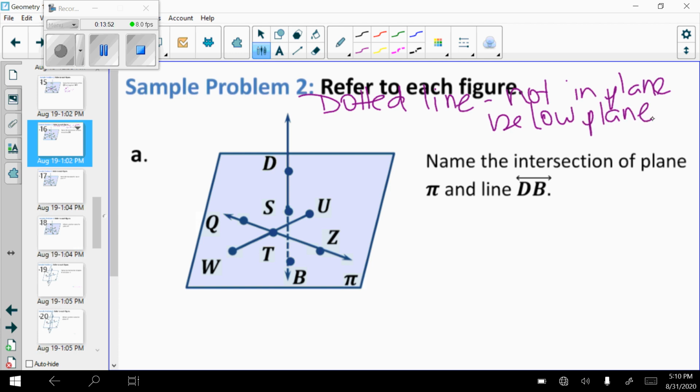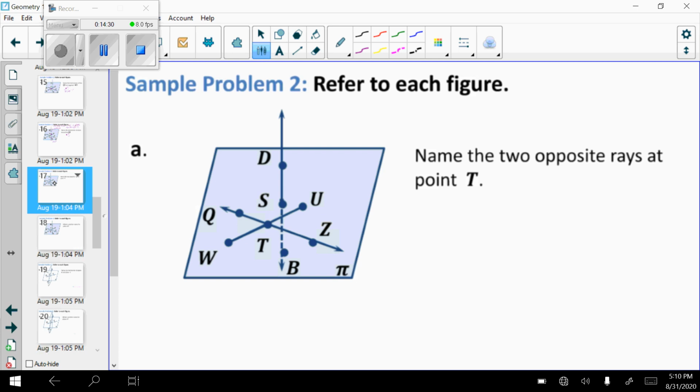So this is an easy one to think about. If you take a sheet of paper and a pencil, and you put your pencil in the middle of that paper and poke a hole in it, the eraser is not in the plane, so that would be this. This would be like the eraser of our pencil. The lead of the pencil would be like this, underneath the paper. That is not in the plane. So where they intersect is just that point right here where the pencil is touching your paper, which is point S.